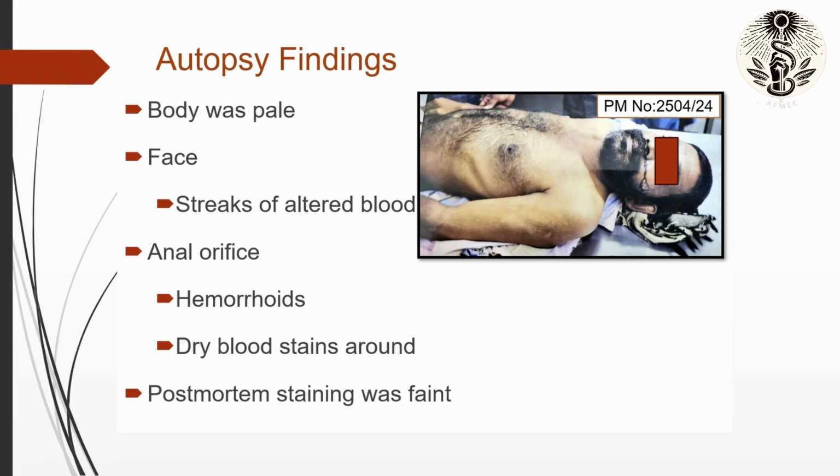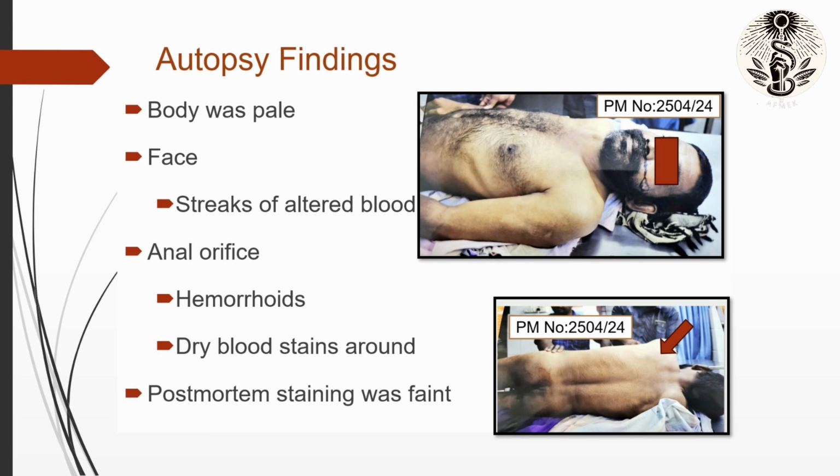Coming to the autopsy findings, the body was pale. There were streaks of altered blood extending from the nostrils. He had hemorrhoids, with dry blood stains seen around the anal orifice as well as the adjoining part of thighs and buttocks. Postmortem staining was very faint at the back.